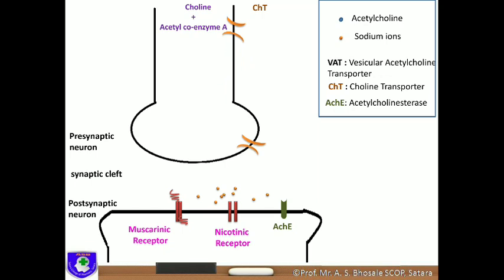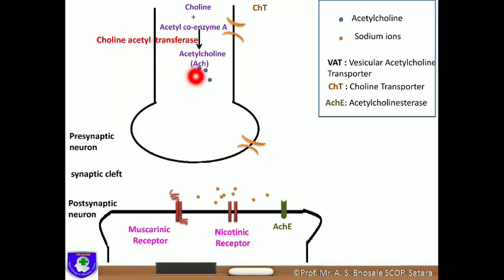Now see here, the starting material for the synthesis of acetylcholine is choline. It acts as a precursor. Choline plus acetyl coenzyme A, in the presence of the enzyme choline acetyltransferase, is converted into acetylcholine.